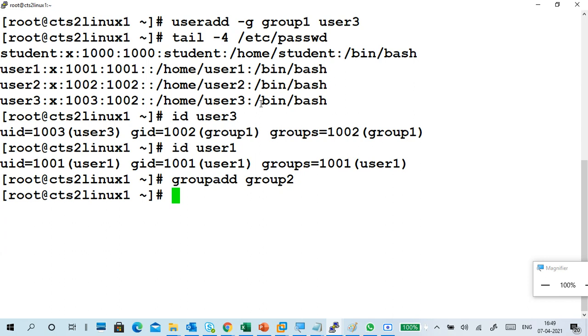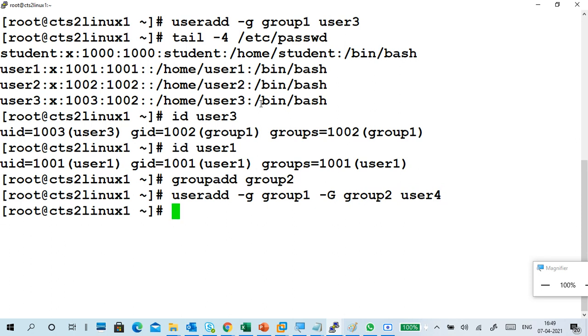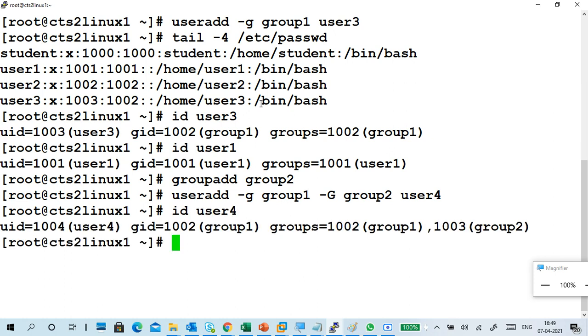Group 2 is added. So I'm going to run useradd -g group1 -G group2 user4. Can we do it like this? We try. Yes. Now id user4.